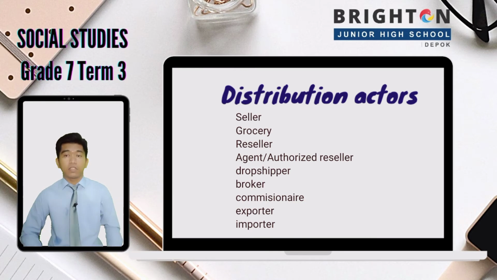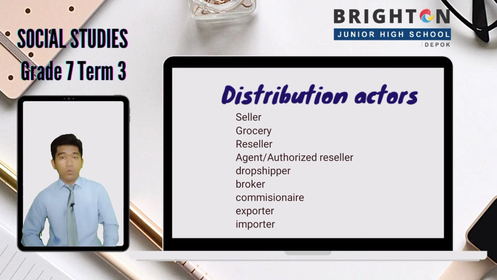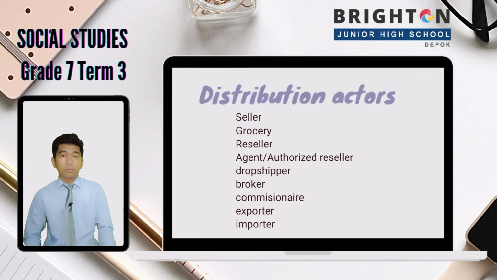See, there are a lot of terms, and maybe with the development of economic growth there will be a lot of other terms for those who play a role in distribution. You may want to search for the meaning or the comparison between one and another in media because it develops as time goes by.